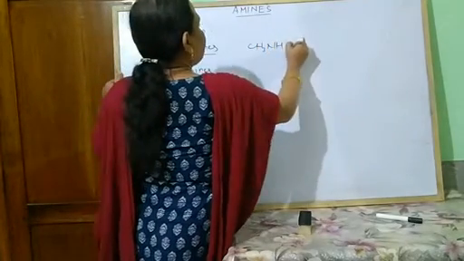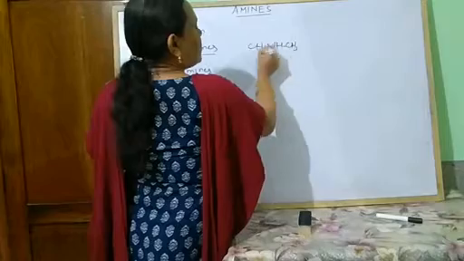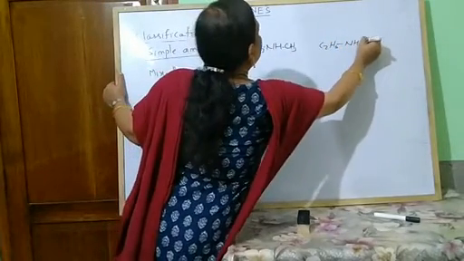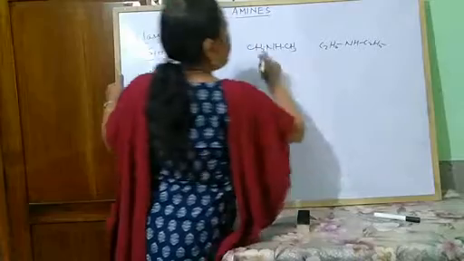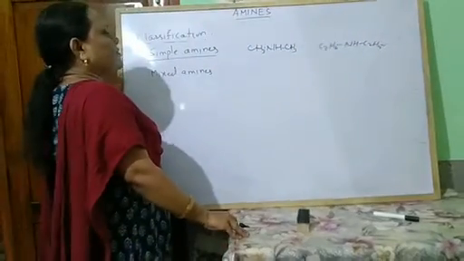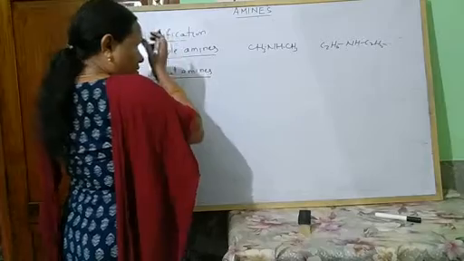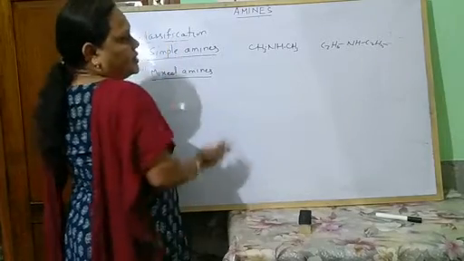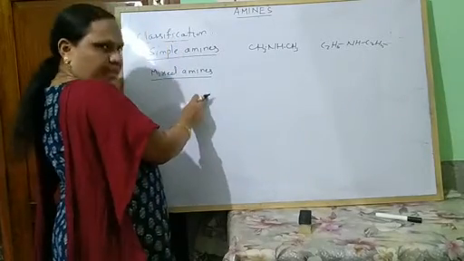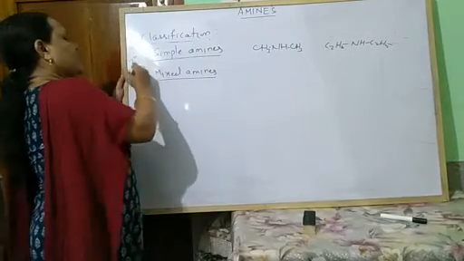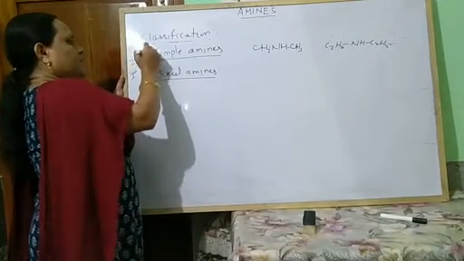CH3, NH, CH3, both alkyl groups. C2H5, NH, C2H5. These are examples of simple amines. If one of the alkyl groups is different, then this is known as your mixed amines. This is generally considered for secondary amines and tertiary amines.